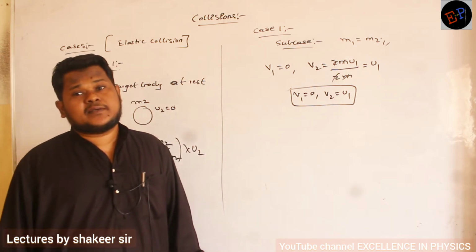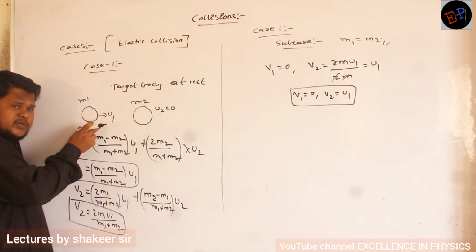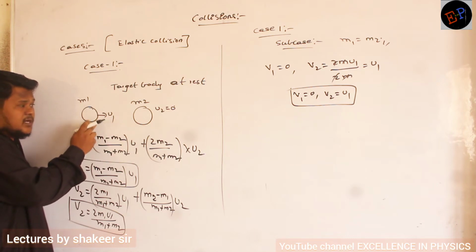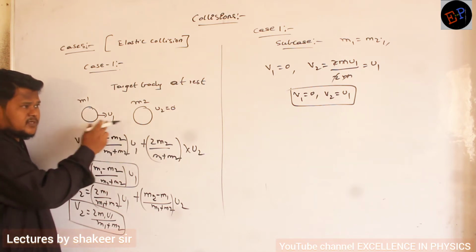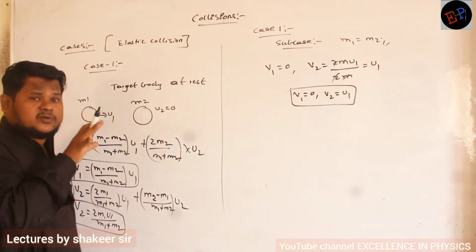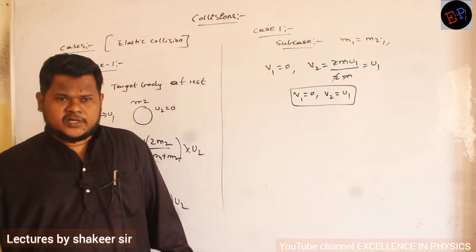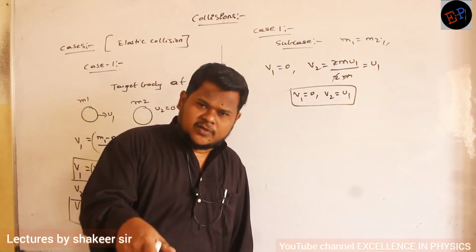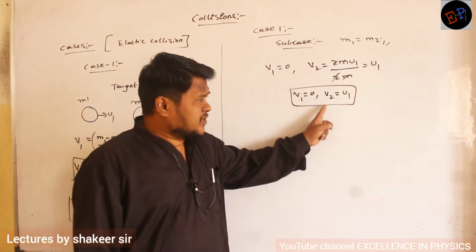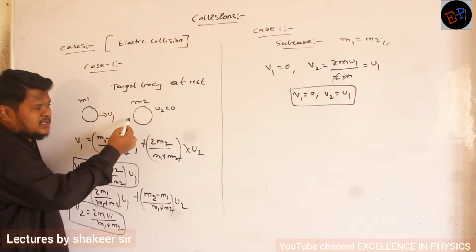Which body? First body. Here only the first body is moving. What is the velocity of the first body? u1, and v1 is its final velocity. But the final velocity is 0. It means the first body after collision will stop. The first body comes, strikes the second body, and immediately goes into rest position. Now what is meant by v2 = u1? v2 is the final velocity of the second body.